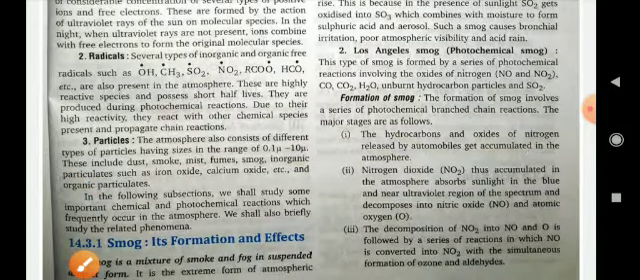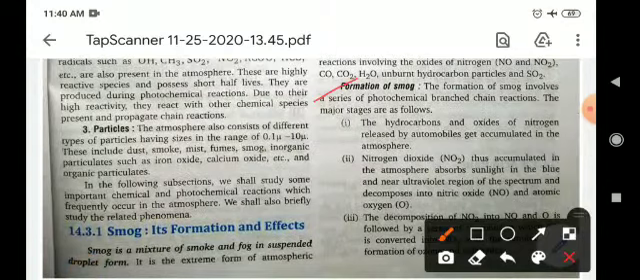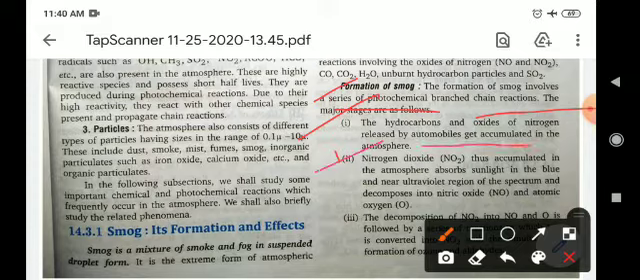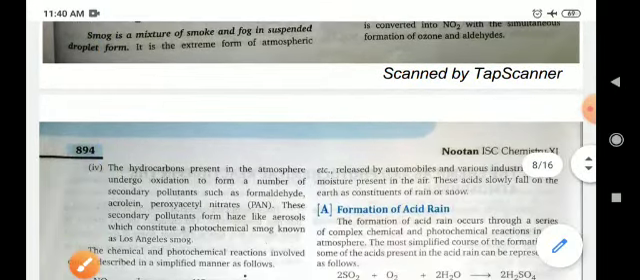Now, how does smoke form? The formation of smoke involves a series of photochemical branch chain reactions. Number one, the hydrocarbons and oxides of nitrogen released by automobiles get accumulated in the atmosphere. Nitrogen dioxide accumulated in the atmosphere absorbs sunlight in the blue and near ultraviolet region of the spectrum and decomposes into nitric oxide and oxygen. In this way the smoke will form.